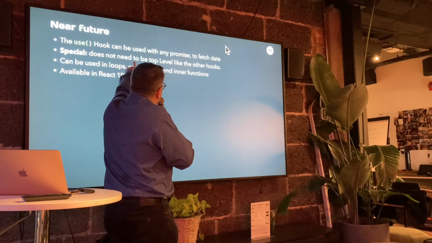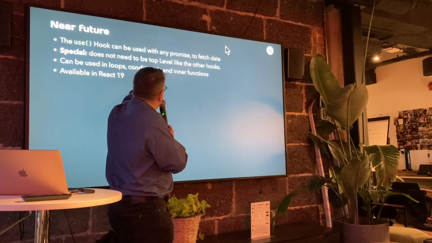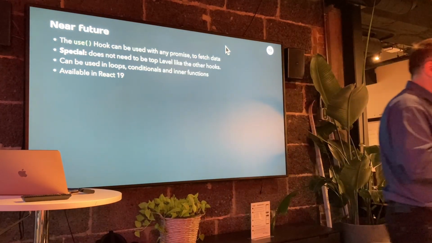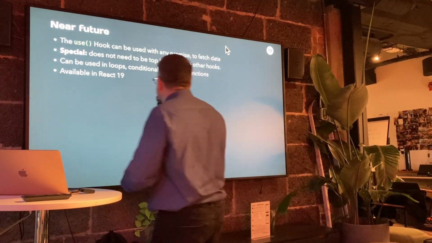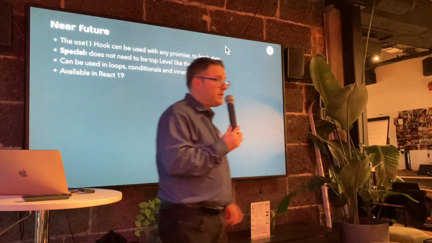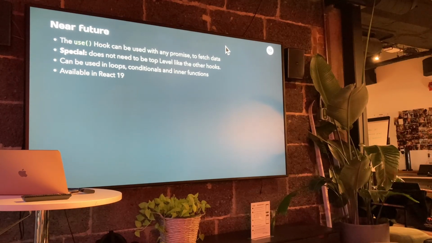It does not need to be top level like other hooks. It can be used in loops, conditional, and inner functions, which breaks kind of the rules of hooks that we're used to. But it makes sense because it doesn't have any kind of array state that we have like with the other ones. It's available in React 19, so that means I can use it now by using the beta version of React 19.